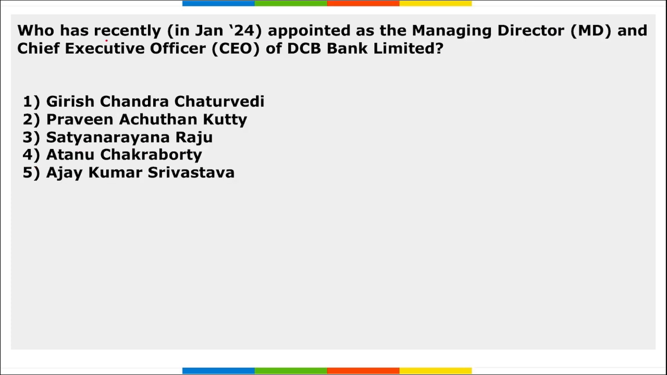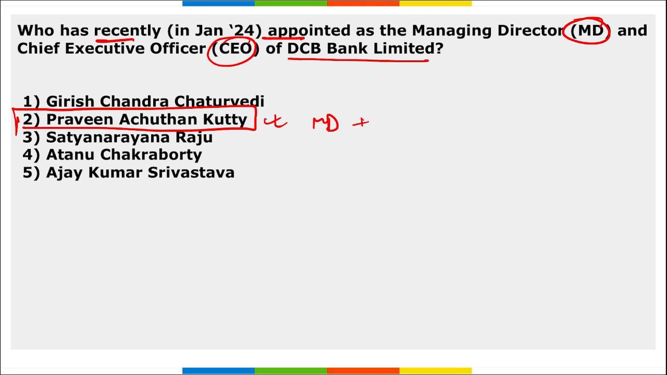Next, who has recently been appointed as the Managing Director and Chief Executive Officer of DCB Bank Limited? Praveen Achuthan Kutty. Praveen Achuthan Kutty has been recently appointed as Managing Director and Chief Executive Officer of DCB Bank Limited. Then he will succeed whom? He will be succeeding Murali M. Natarajan.